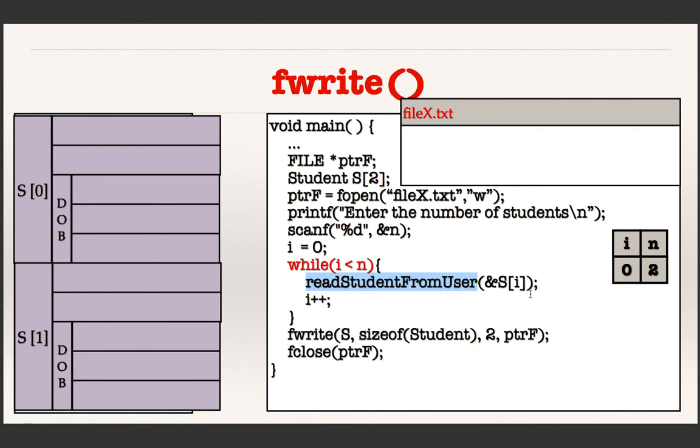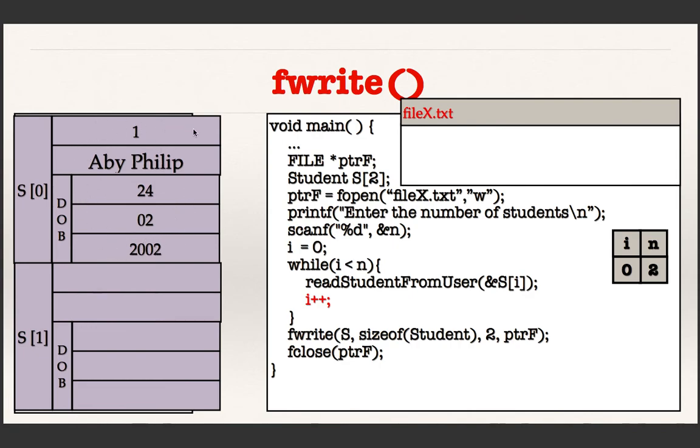Here again, I am passing the address of a student, which is nothing but the address of the first element in this array, S of 0. So I am passing this address, so the data of the first student will be read into this position of the array. So if I finish that, I will get this first data